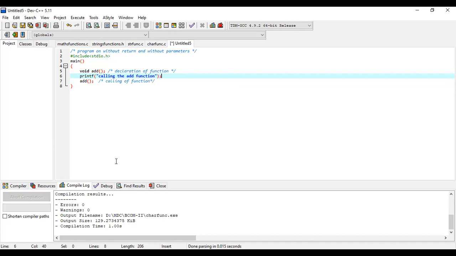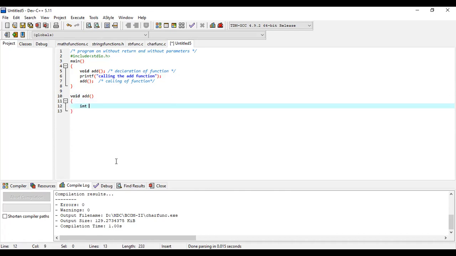So when I execute this program, first I will get a message, calling the add function. Then I have to write the function. Outside of main, we have to write the function, void add. It doesn't have any parameters. Now see, int a, comma b, a comma b comma c.